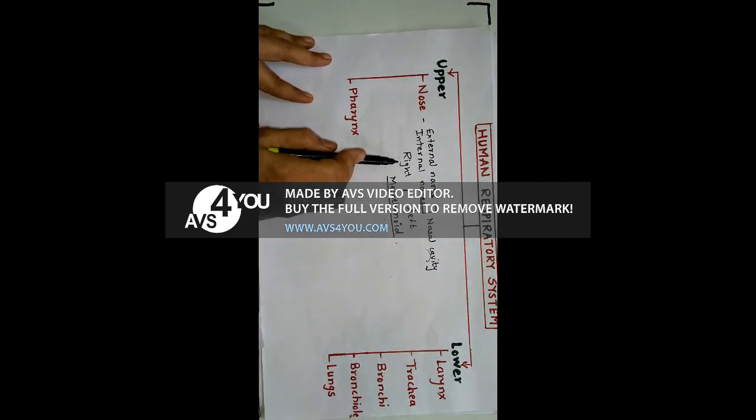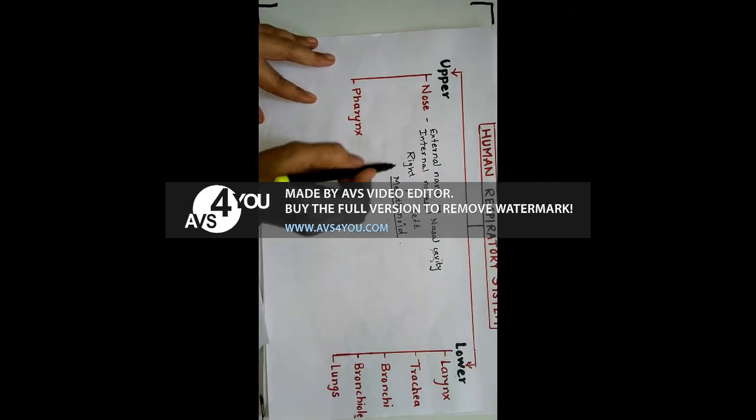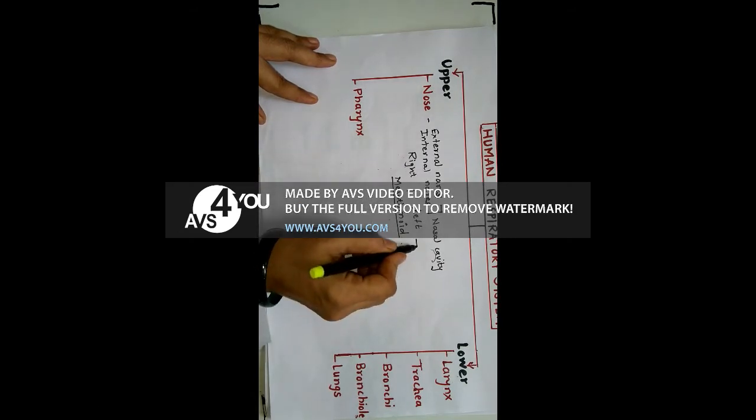Each nasal cavity, that means right nasal cavity as well as left nasal cavity, is further divided into three parts,